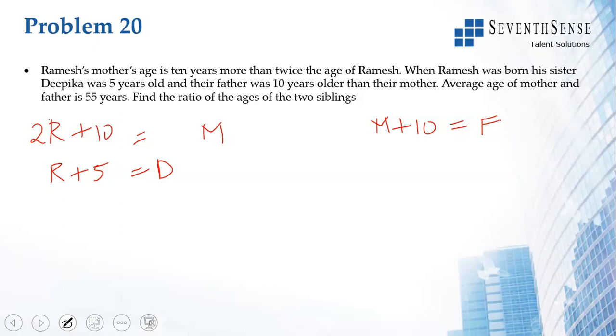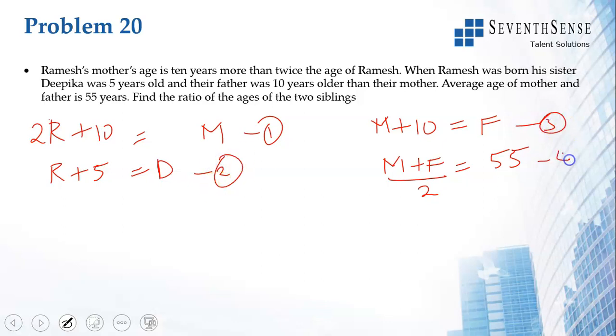Average age of mother and father is 55. So M plus F by 2 is equal to 55. Let's say this is equation 1, this is equation 2, this is equation 3, and this is equation 4. So you will have M plus F is 110 because of this.